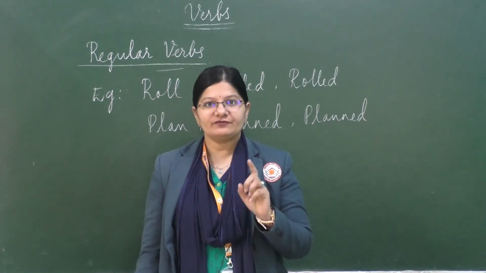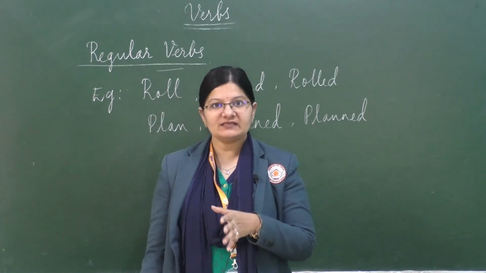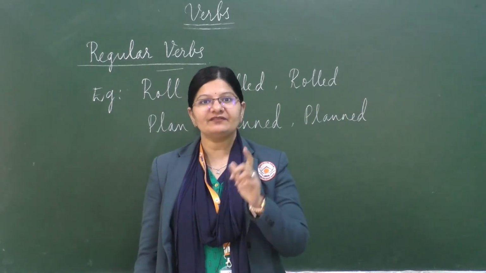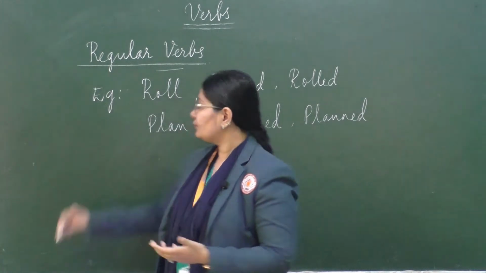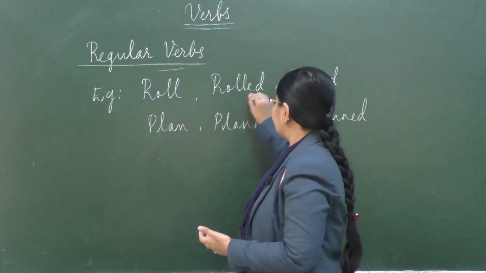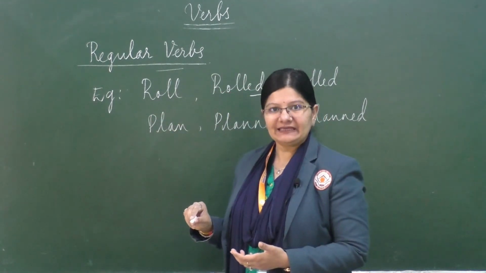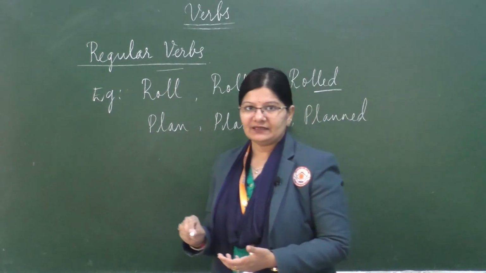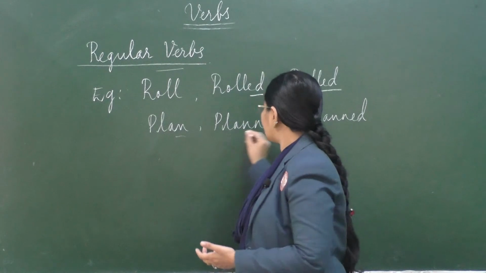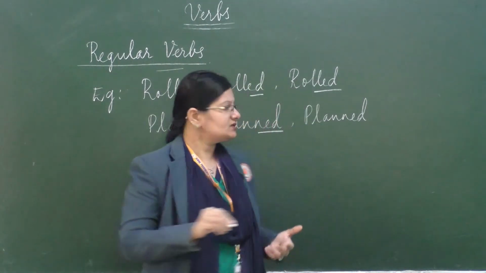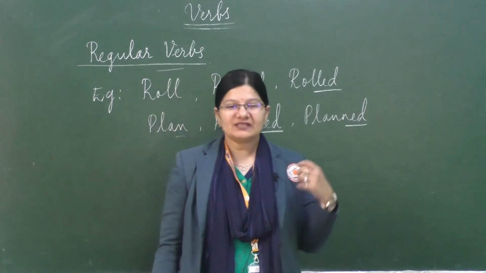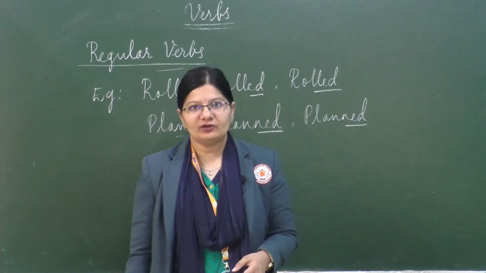So, if the verb needs to be changed to past and past participle, it is going to add a D or ED to itself. For example, roll, rolled. Here you see it is adding ED, and the past participle also has ED. In the same way, plan, planned, and planned for the past participle form. Such verbs are known as regular verbs.